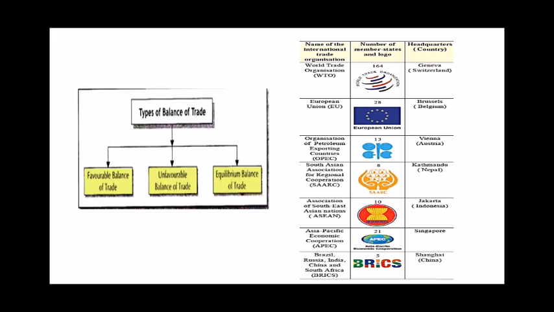Next is Asia Pacific Economic Cooperation, APEC. Then last we have Brazil, Russia, India, China and South Africa, which is commonly known as BRICS. Our country, India, is a member of BRICS. Now these are some of the names of international trade organizations.